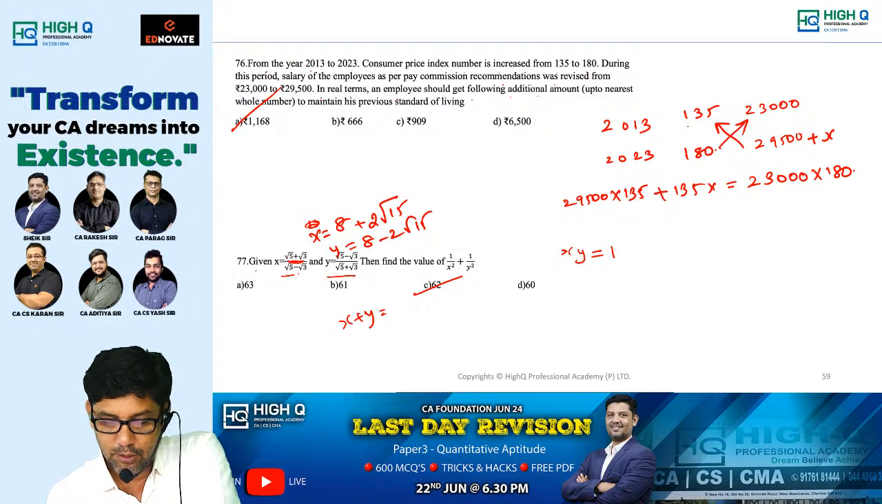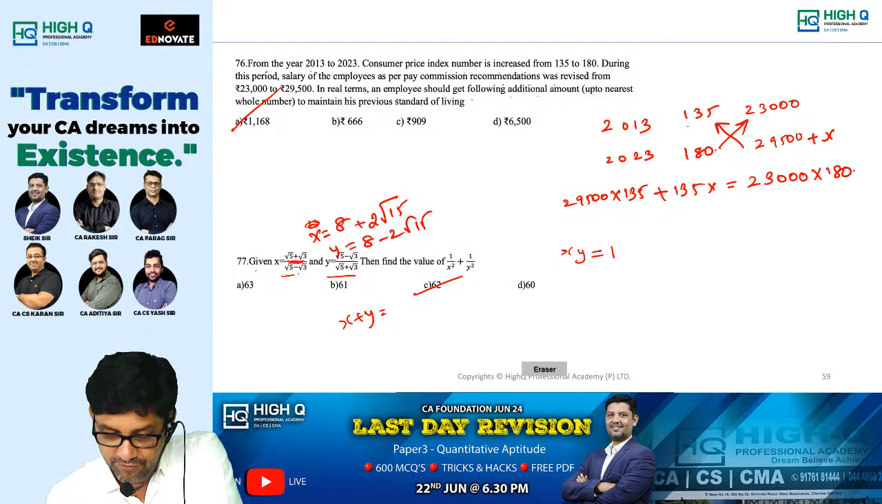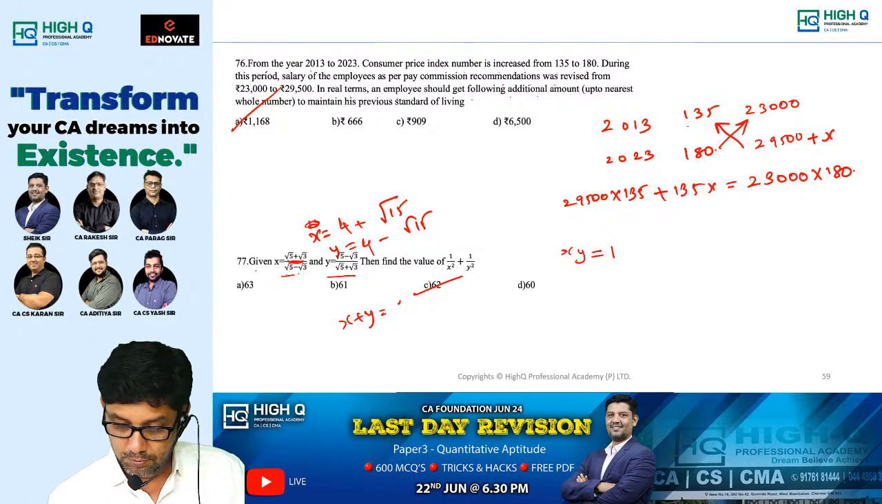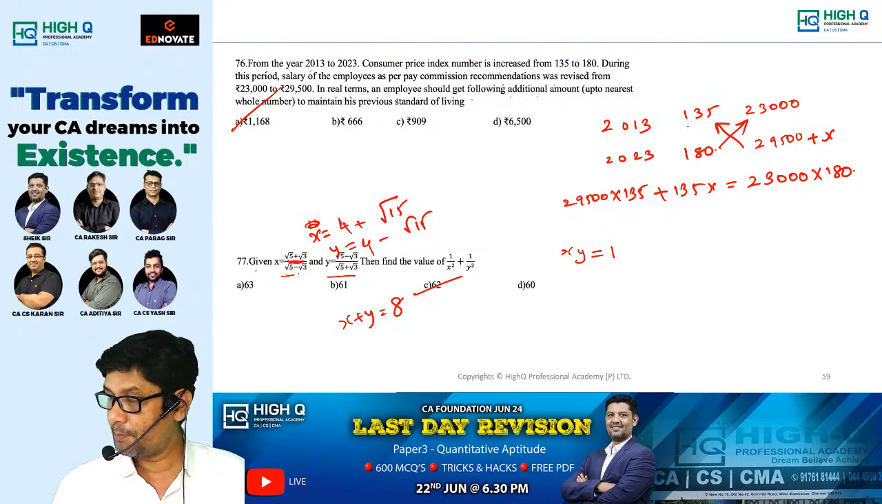What is x plus y equal to? Since the difference is 2, this will be 4 plus root 15, 4 minus root 15. What is x plus y equal to? 8. What is x plus y equal to? 8.